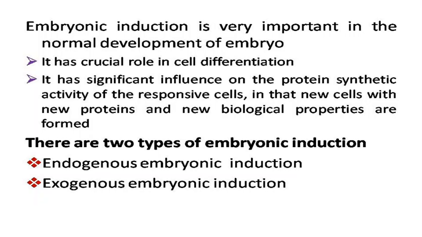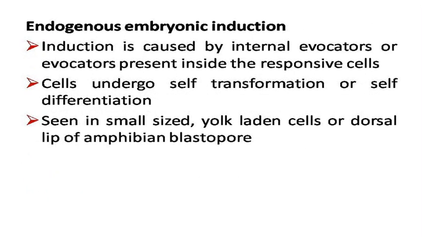There are two types of embryonic induction. One is endogenous embryonic induction and another one is exogenous embryonic induction. In endogenous embryonic induction, induction is caused by internal evocators, or the evocators are present inside the responsive cell, and cells undergo self-transformation or self-differentiation.